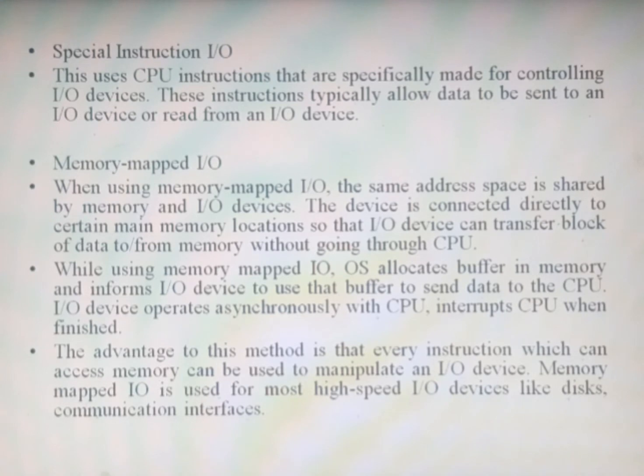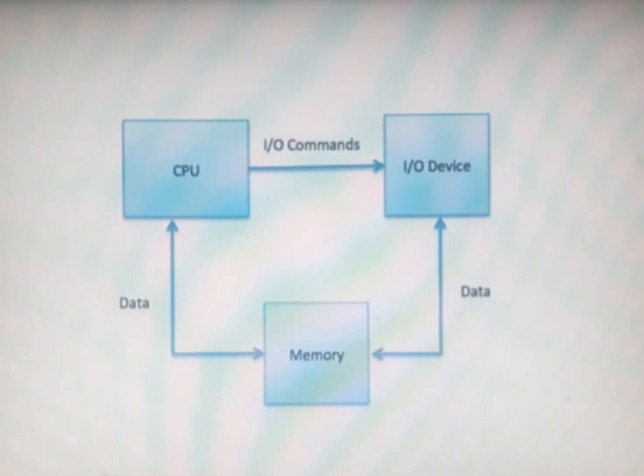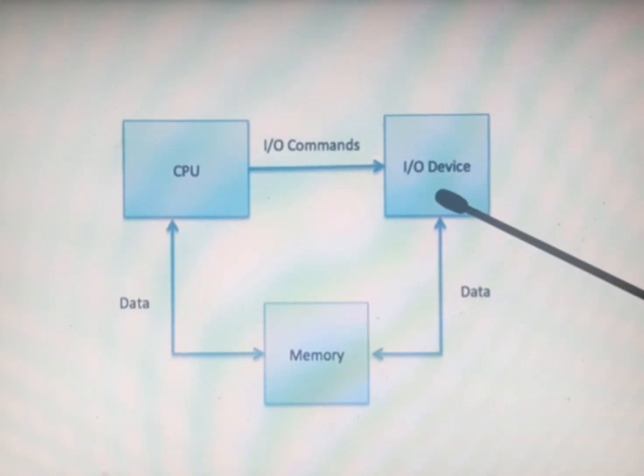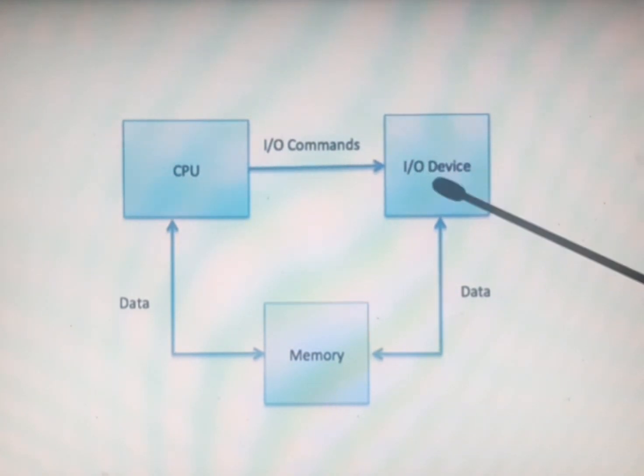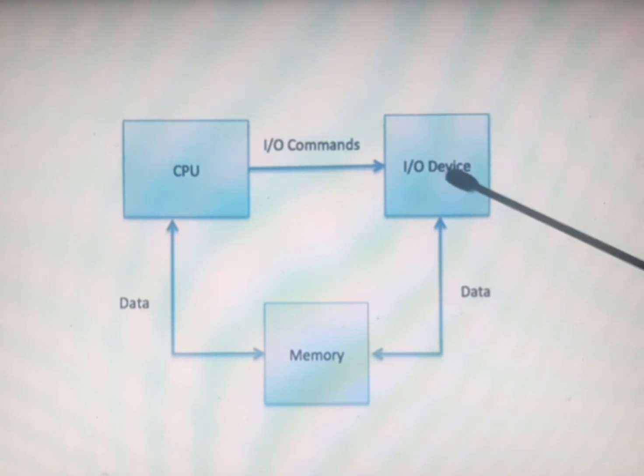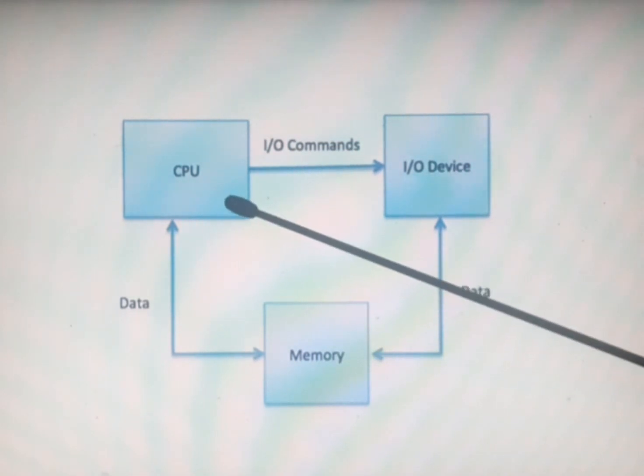So what is happening here? Your device cannot access the memory directly. You have to take the permission of the operating system and CPU. I will explain with an example. This is our IO device, which can be anything like a pen drive or hard disk. This is the memory and this is the CPU.